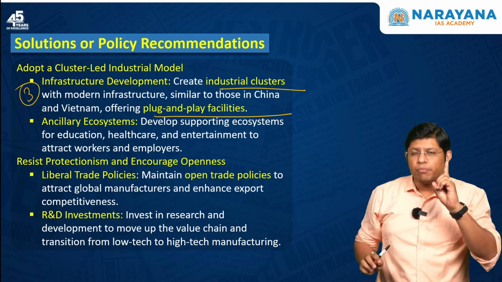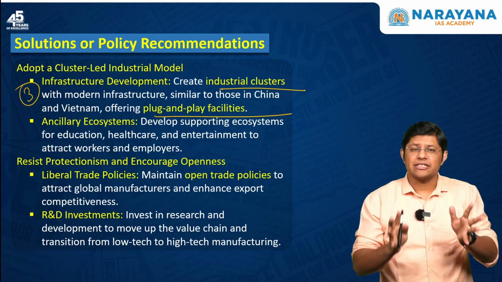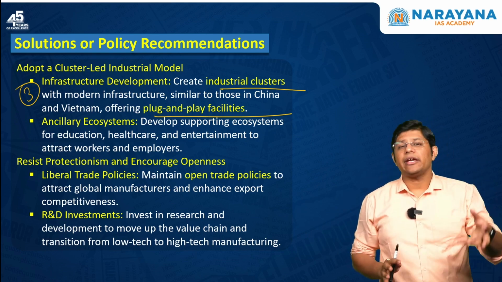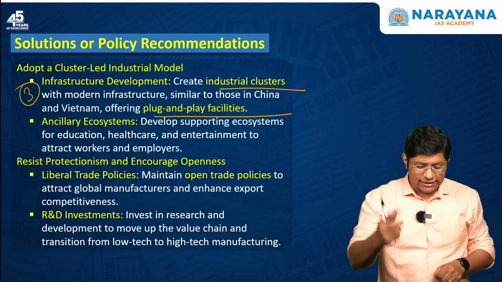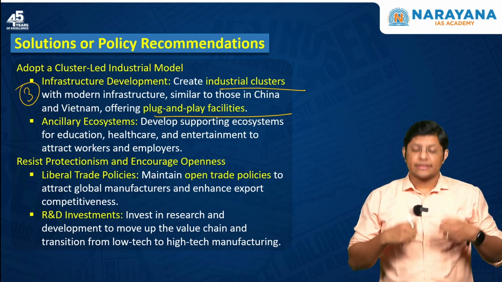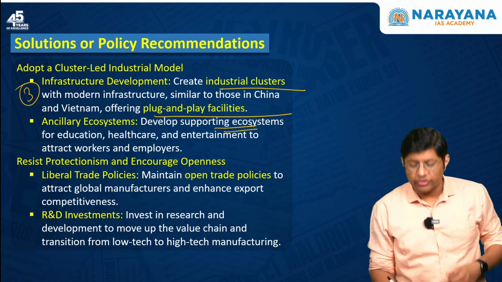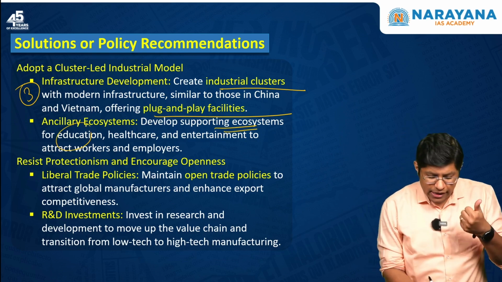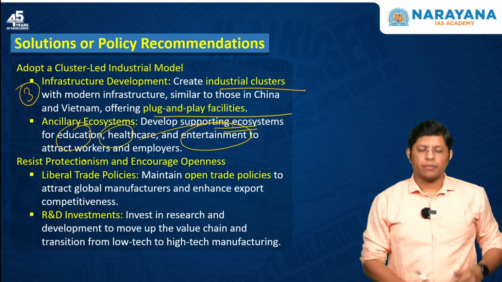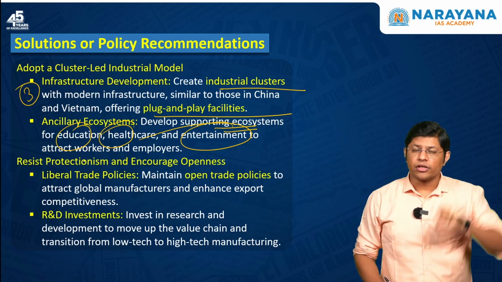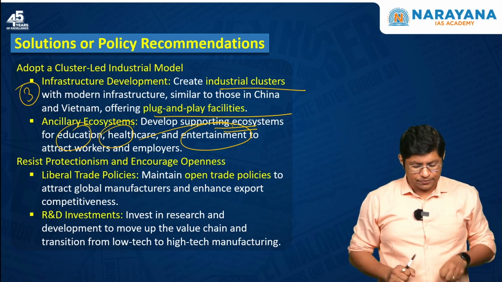So, it is very important to create such industrial clusters so that we attract global manufacturers as well as investment. At the same time, you also need to develop supporting ecosystems. Which are these supporting ecosystems? Health, education and entertainment, so that you can also attract workers as well as employers.